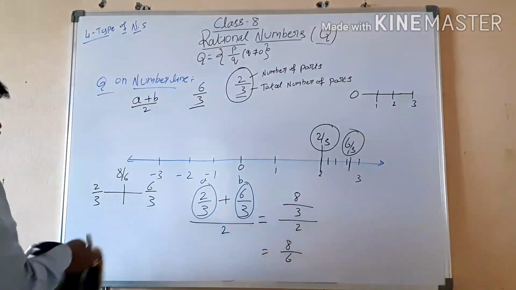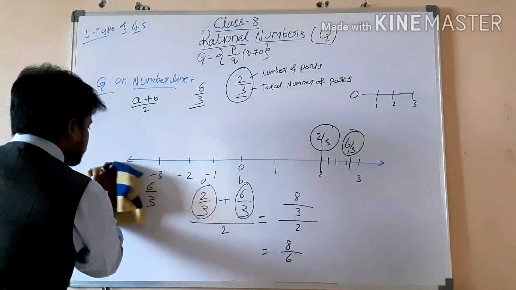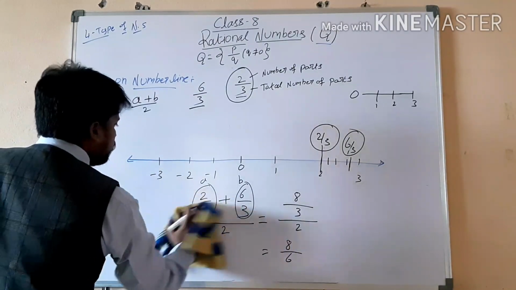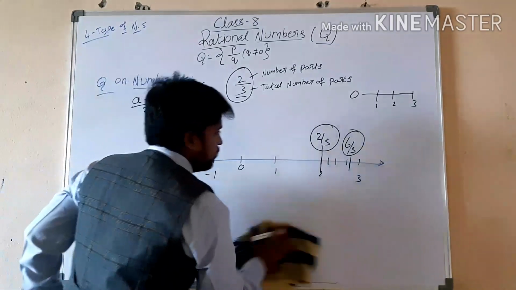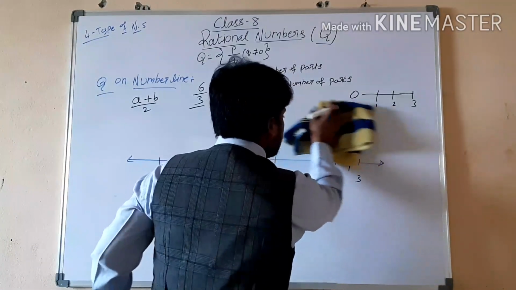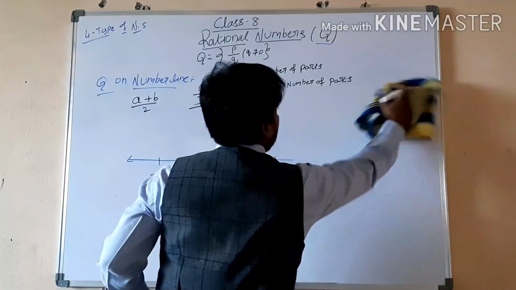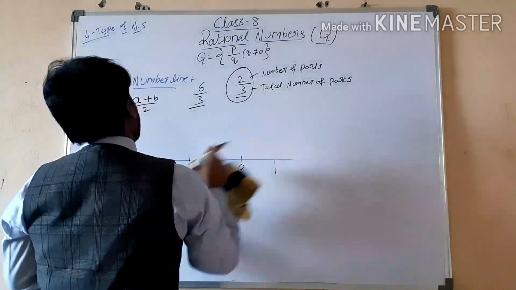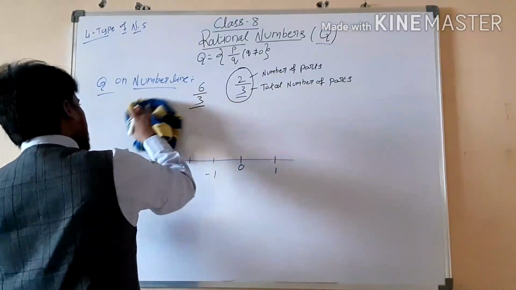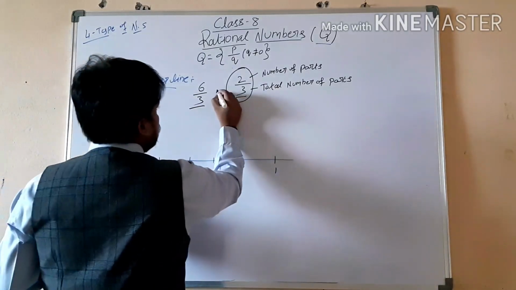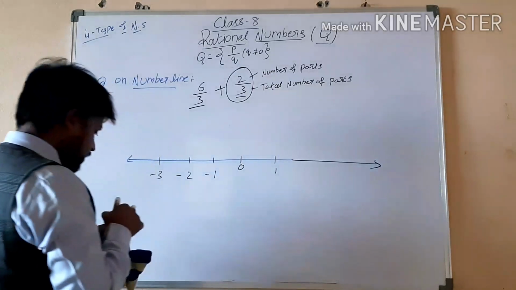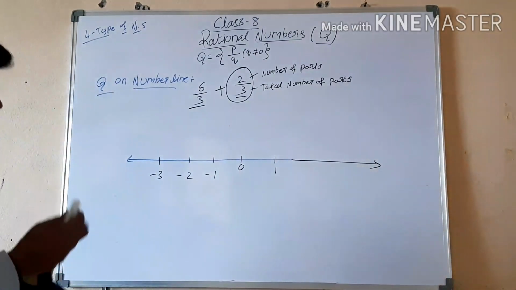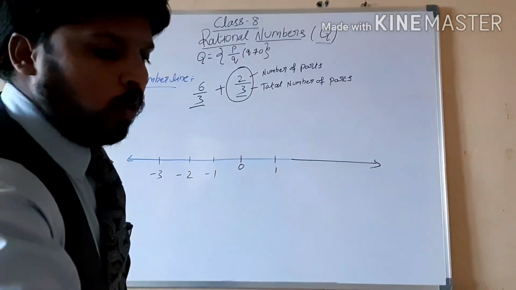Now we are seeing how to show additions on the number line. For suppose we take these two again.